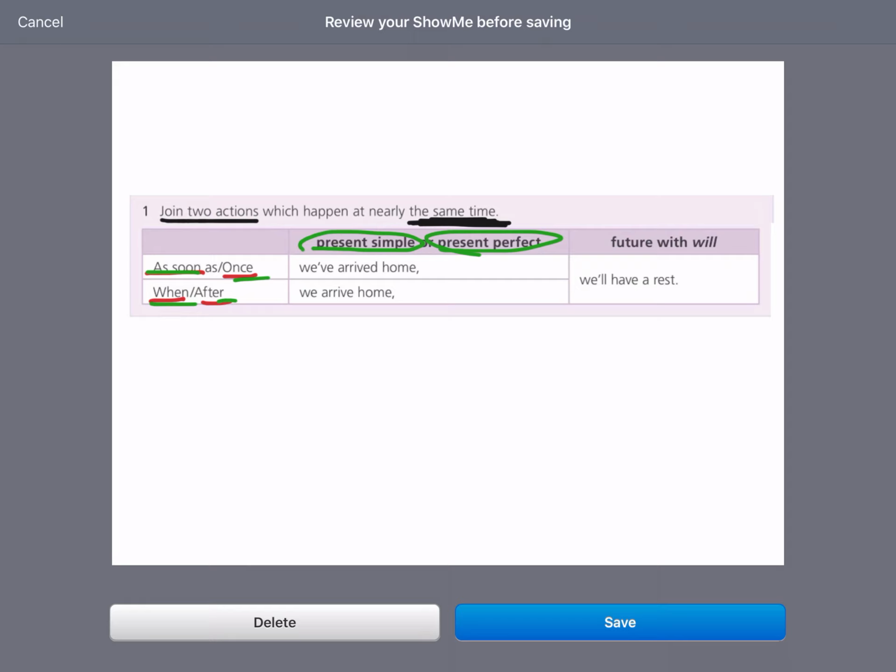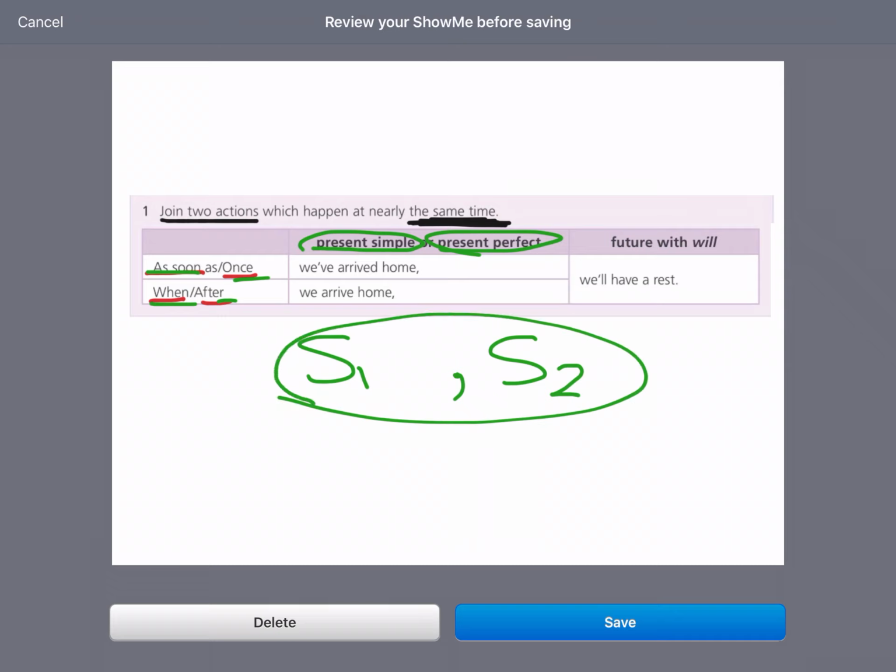Let's take an example. For example, here, as soon as we've arrived home, we'll have a rest. Now, if we have, for example, sentence number 1 and sentence number 2, we are going to join them into one sentence.